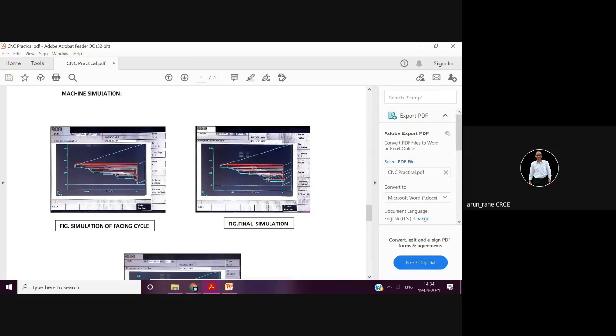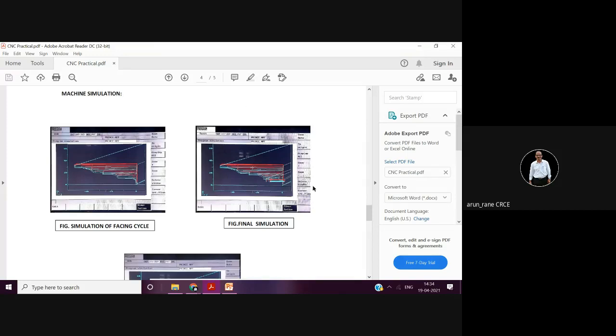Syntax error means you have to write the program in codes which are acceptable to the control. I explained all the codes in the last 2 hours of the marathon lecture. The toolpath simulation will show you how the tool moves, and if there is any error in the syntax, it will display it and will not simulate. The dotted line indicates the rapid movement, and the continuous line indicates the feed movement, right?